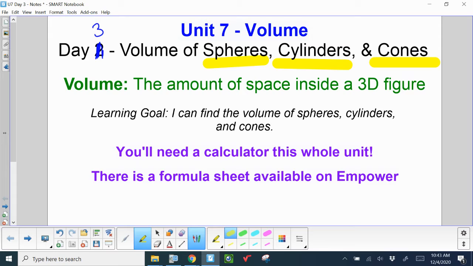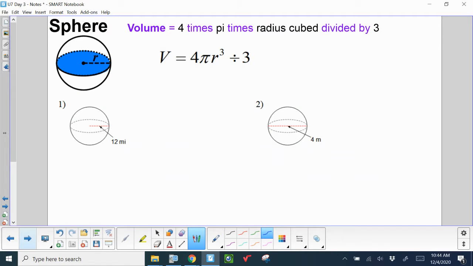You are going to need your calculator today, so make sure you have that handy. A lot of the Edpuzzle questions today will indeed use your calculator to make sure you can push the correct buttons on that. And let's get started with the sphere, first of all. So a sphere is just a three-dimensional ball, three-dimensional circle, and the volume formula is 4 times pi. Remember, pi is that symbol right there that I just underlined, times the radius cubed, and then divided by 3.